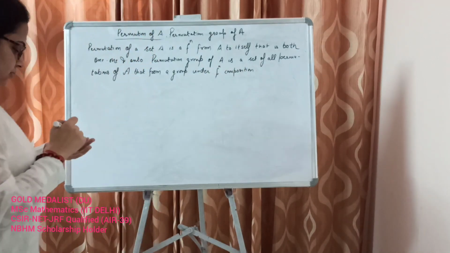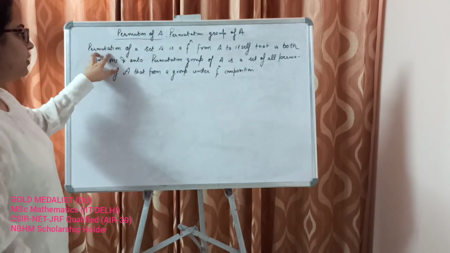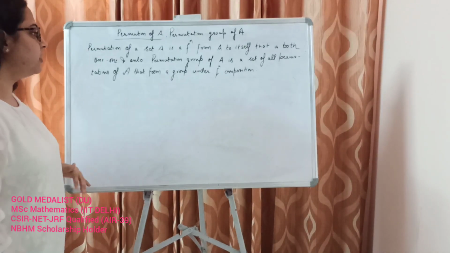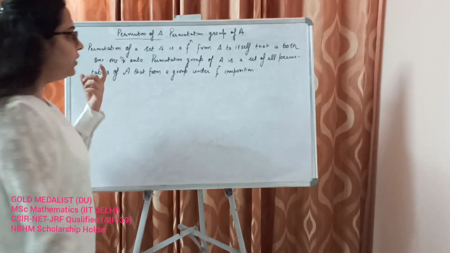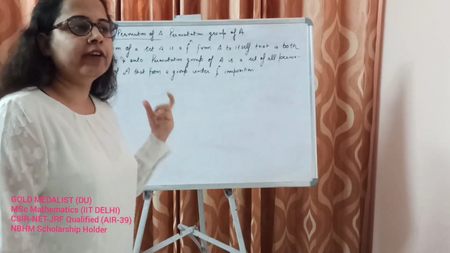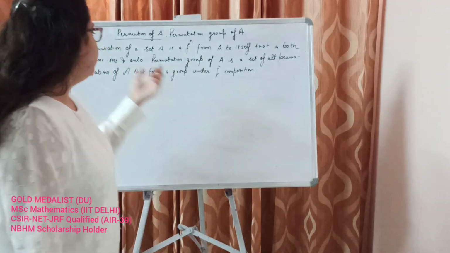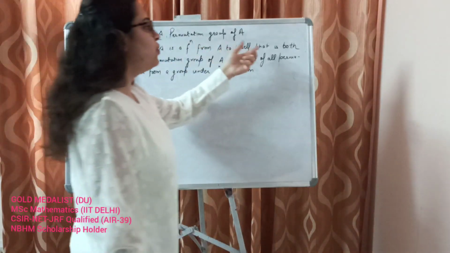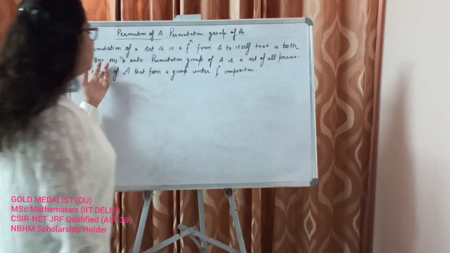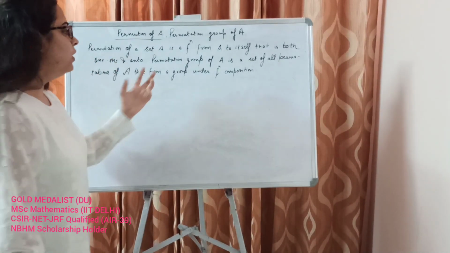Alright, so what is a permutation? Permutation is nothing else but a function, and it has to be both one-one and onto. Now we are defining a function on a set A. A permutation of a set A is a function from A to A itself, that is both one-one and onto.